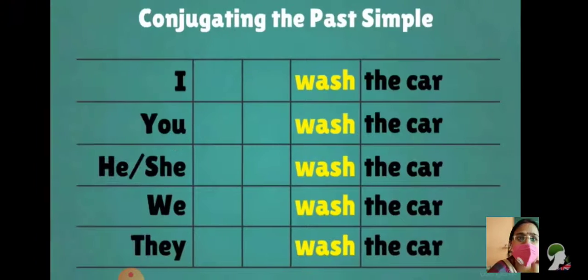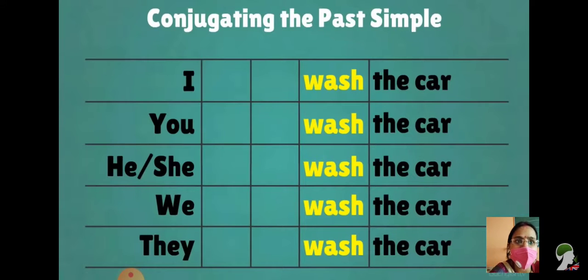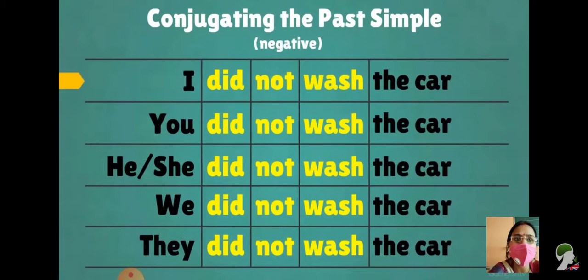Let's see some conjugatives. Now in conjugating the past simple, our tense was washed earlier. But remember students, this time we are using did not. And whenever we use did not, your verb second form will never ever come. You are supposed to use the first form of the verb. And then how your sentences will make? Yes, I did not wash the car, you did not wash the car, he, she did not wash the car, we did not wash the car, they did not wash the car. So hope this is clear to you.